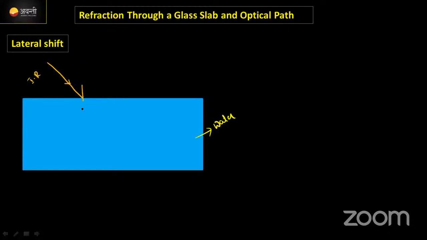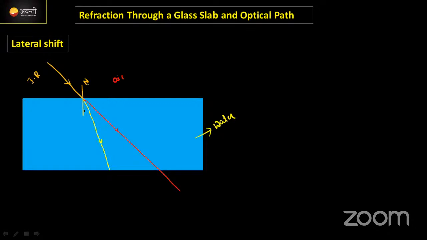At the point of incidence we need to draw a normal. The actual path of the incident ray, I'm representing in red color. This is the actual path which has to be travelled by the ray of light. But due to the change in medium, this is the air medium, this is the water medium, the ray will get deviated towards the normal like this.